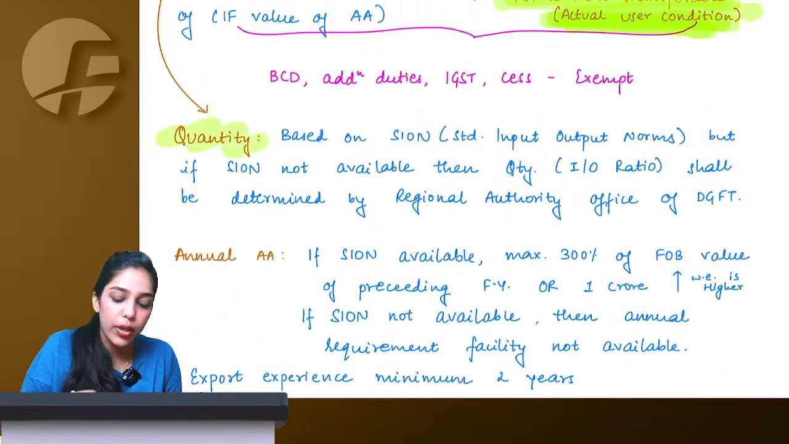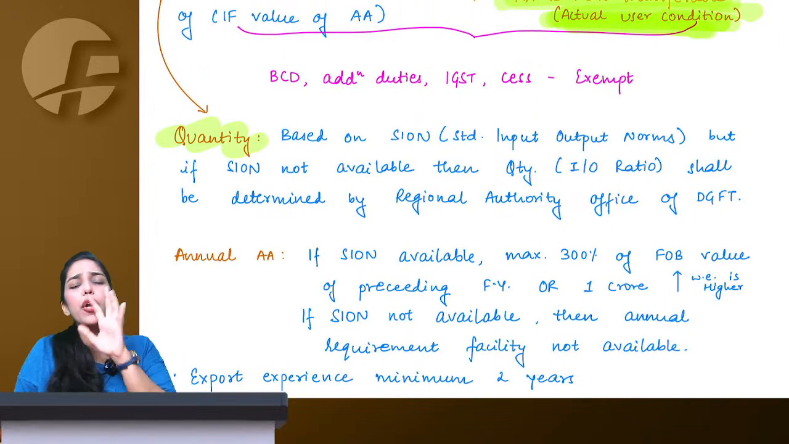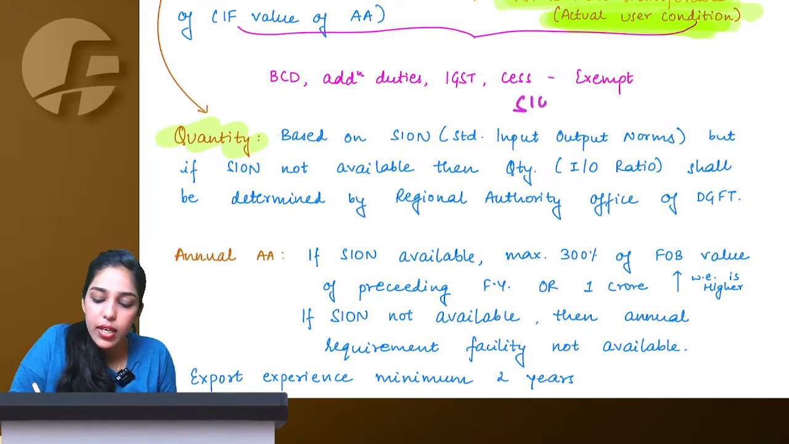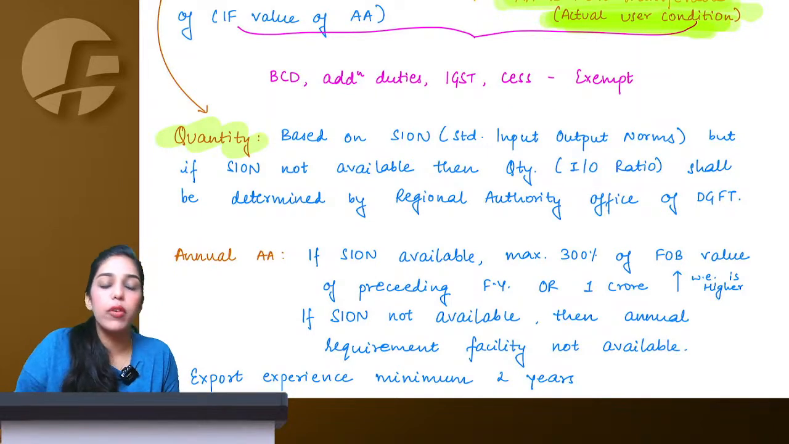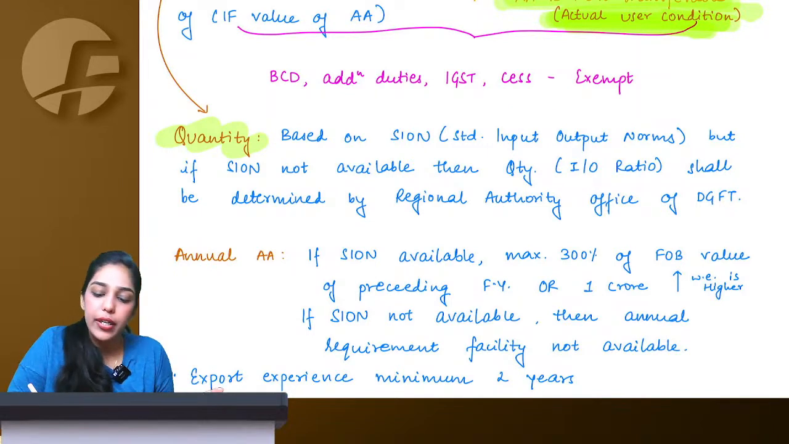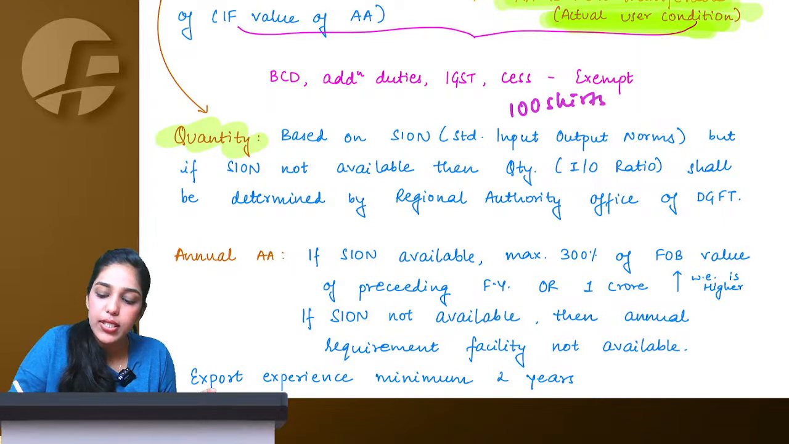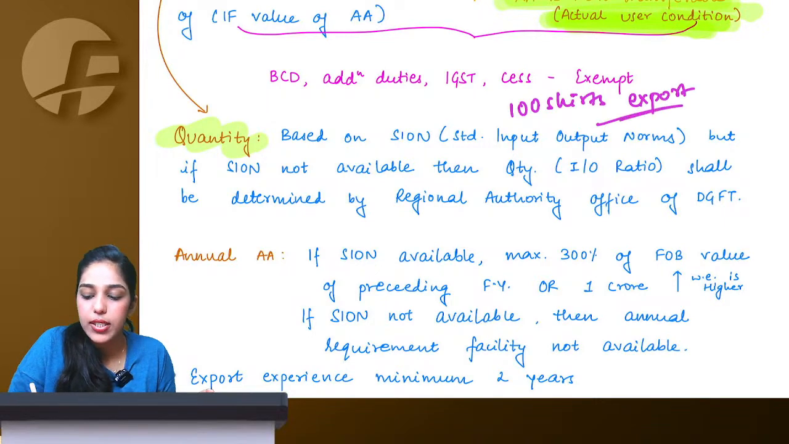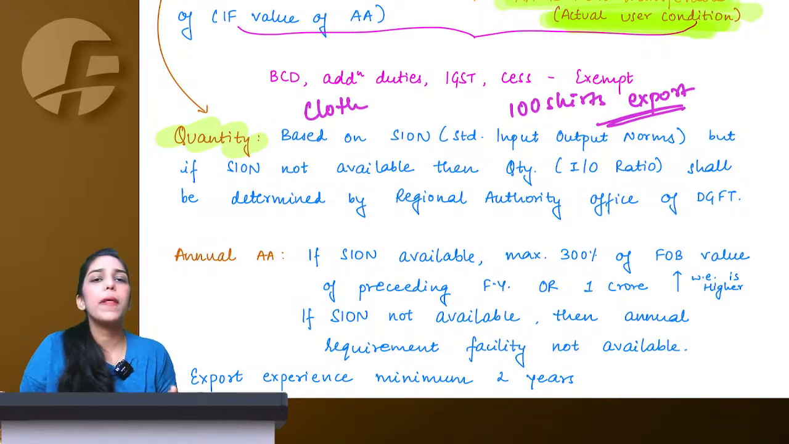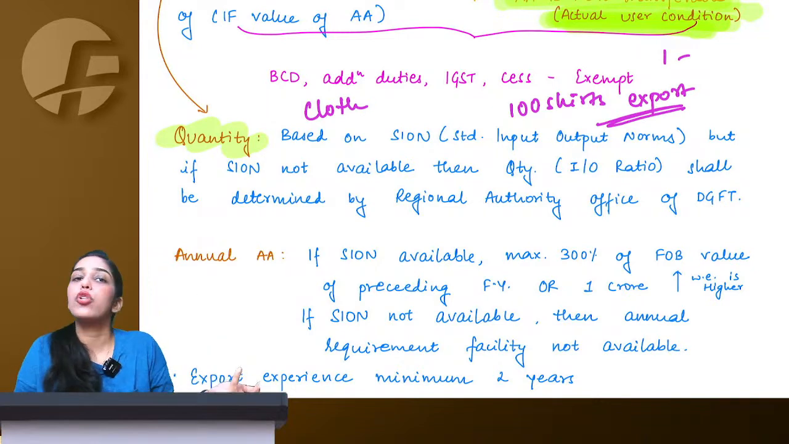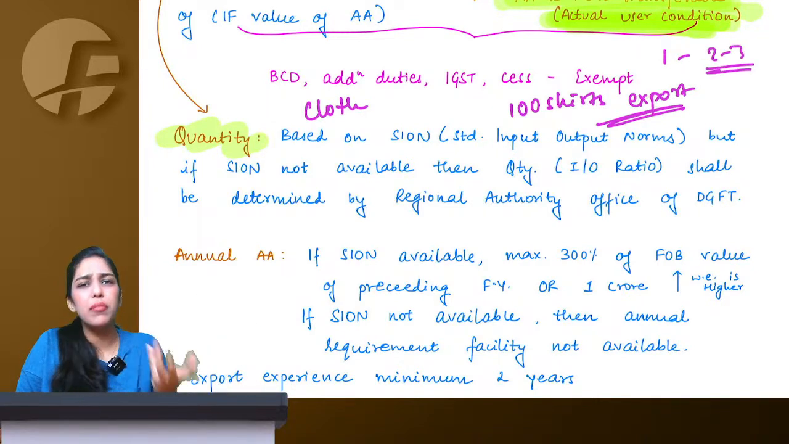Now what is the quantity? For most of the goods, we have SION. SION means standard input output norms. So if I go and tell government that I want to make 100 shirts and export those shirts, for this purpose I want to import cloth. Now there is a standard ratio: to make one shirt, what meter of cloth would be required? 2 meter, 3 meter maximum, not more than that.